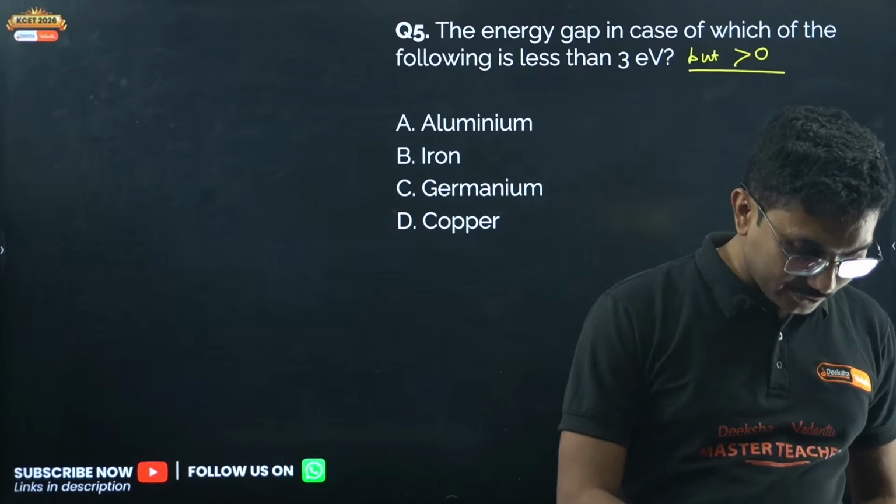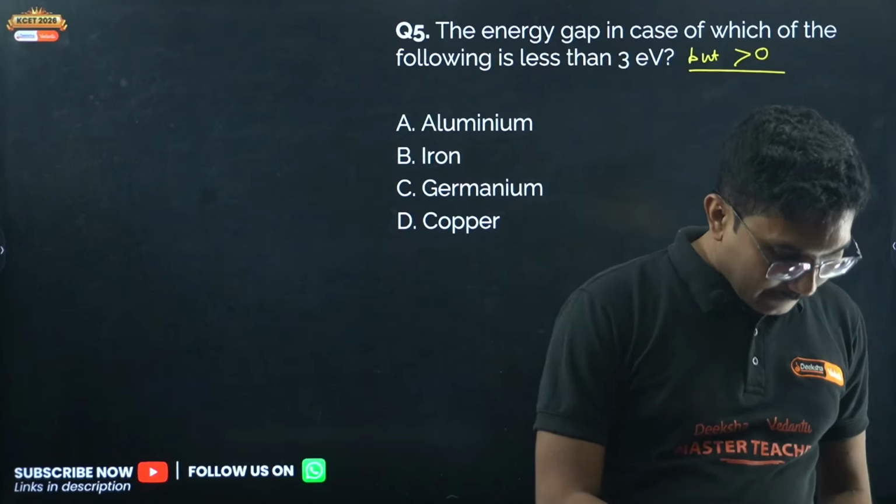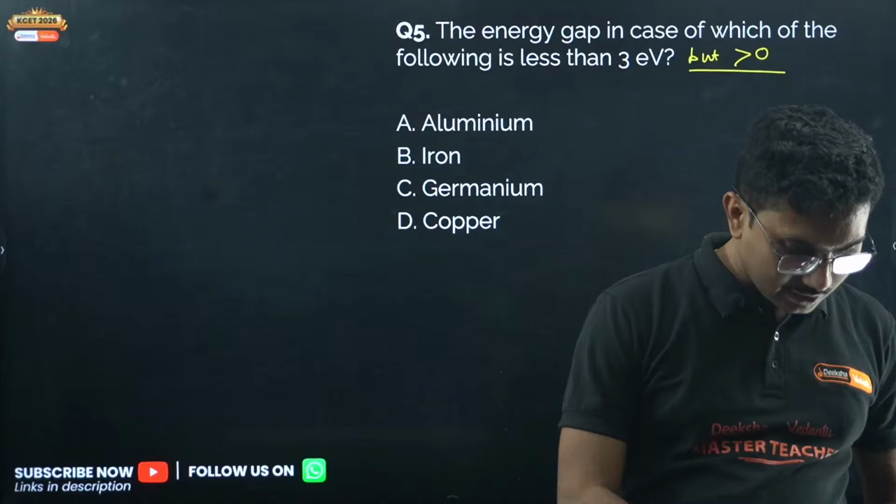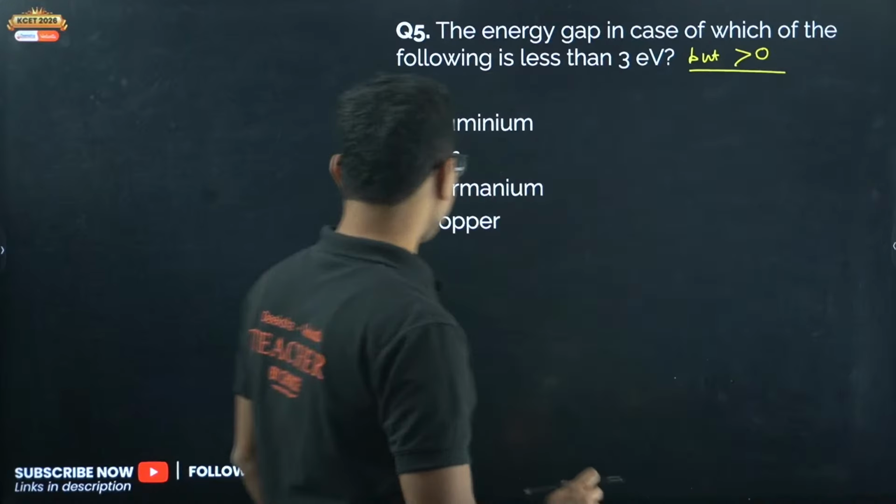Tansiata, I answered your question. Stop spamming. Prasidh, Samarth, Nagaraj, everyone is saying option C, germanium.